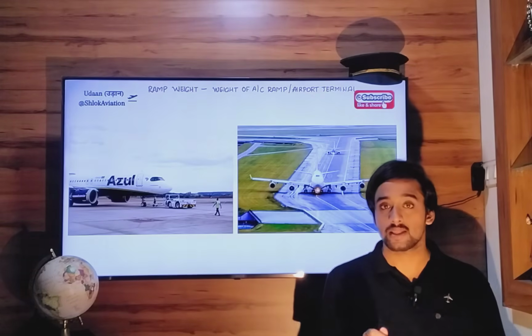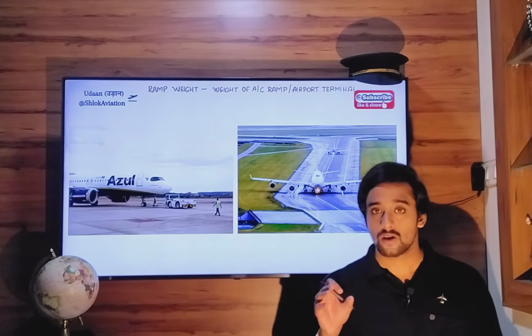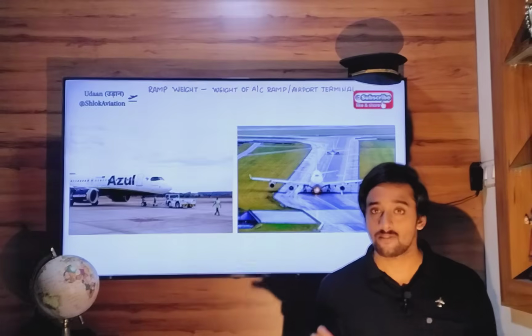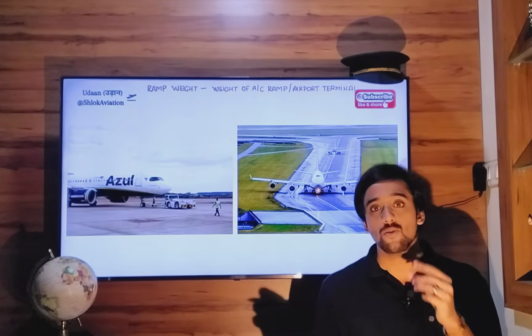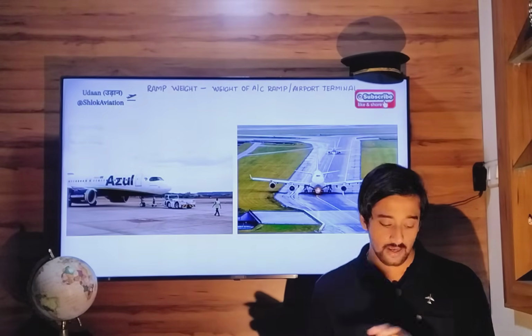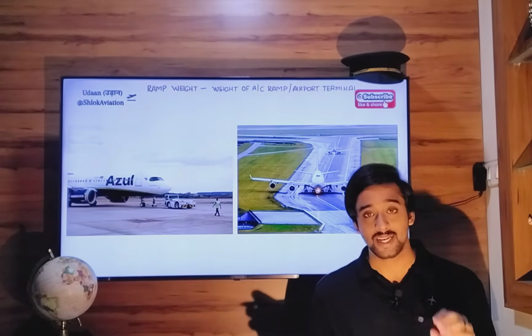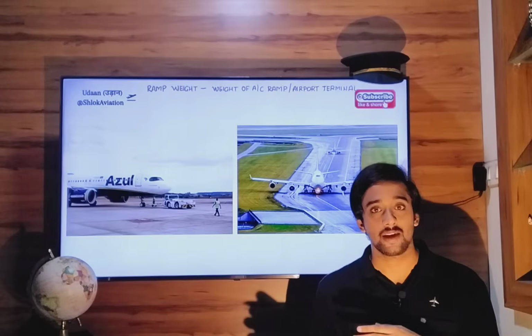This is the beginning. This is the very first weight of your aircraft, even before you start your aircraft engines and all that. It is the starting weight of your aircraft. Your aircraft will have ramp weight, and at this point, your aircraft will be the heaviest.